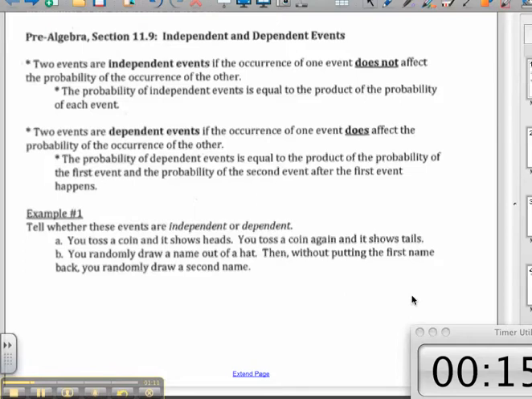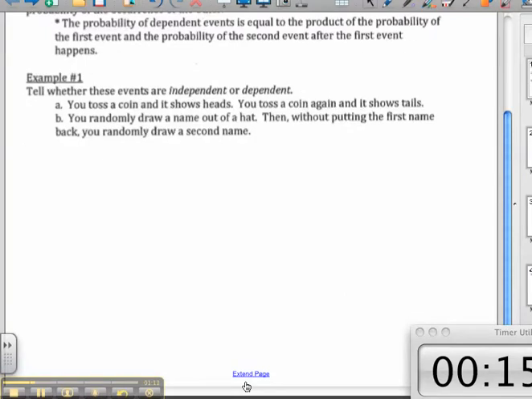This first one is pretty easy. It says, tell whether these events are independent or dependent. First, you toss a coin and it shows heads. You toss a coin again and it shows tails. Now that was two events, right? You flipped it the first time and then you flipped it the second time. Is the second event dependent on what happened in the first event? No. So we would call these independent. They'd be independent events, right?